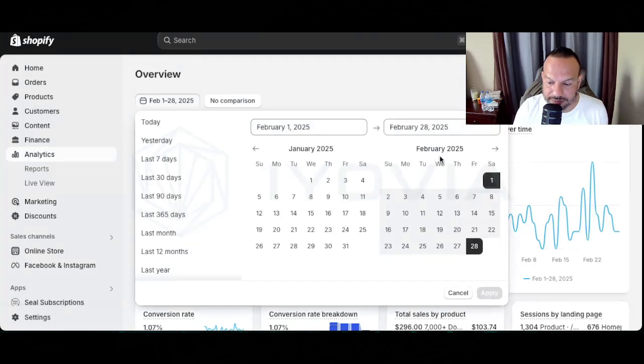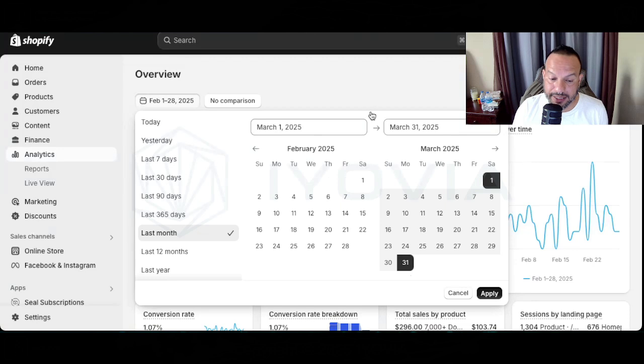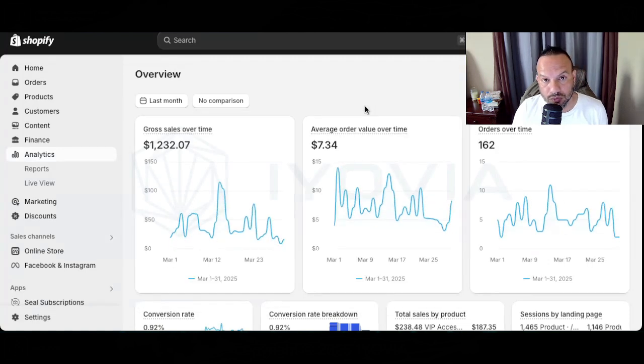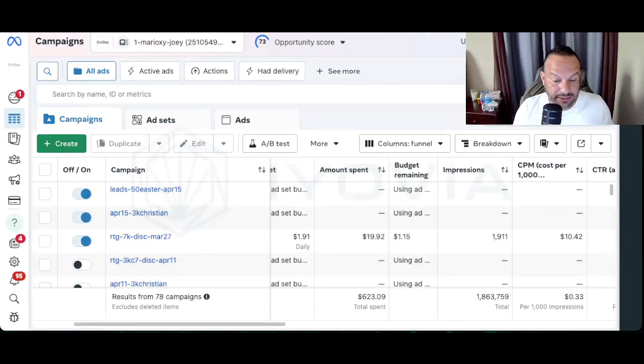Let's see what we did. We spent $600 in March and we made $1,232.07, right? It's almost a 2-to-1 ratio. We doubled our money. Why? Because of all that we're reading data, we're analyzing everything, we're improving as we go, we're adjusting as we go, raising, lowering. Okay, we're not pausing, but slowing down when we needed to.